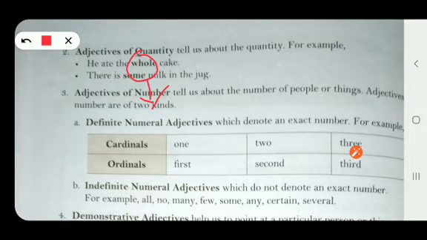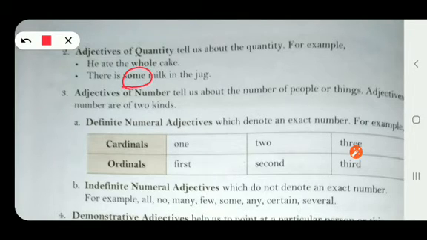And in the second example also you can see, there is some milk in the jug. So some is the adjective. It tells us the quantity of milk that is present in the jug. But this adjective of quantity doesn't tell us the exact number, right?